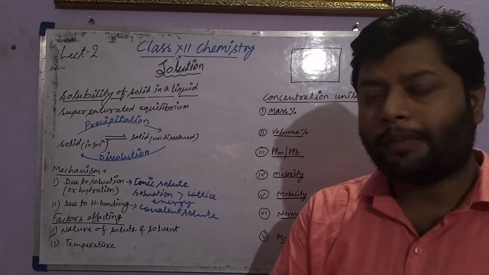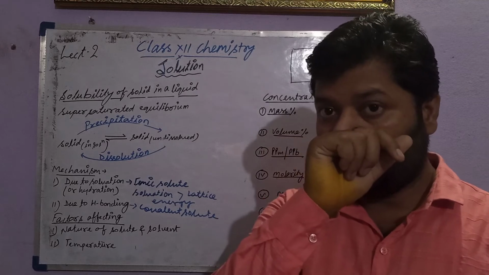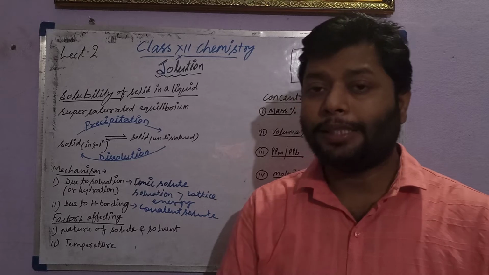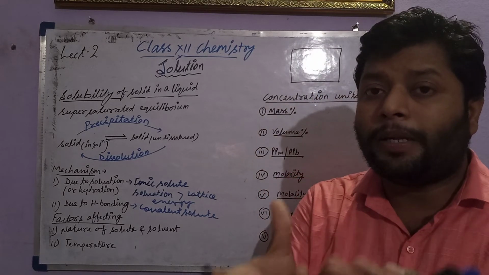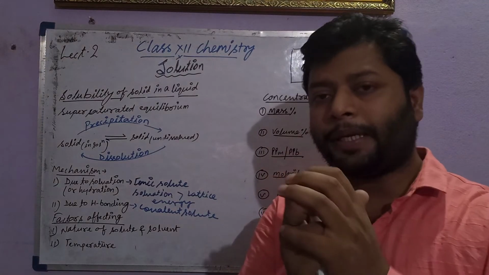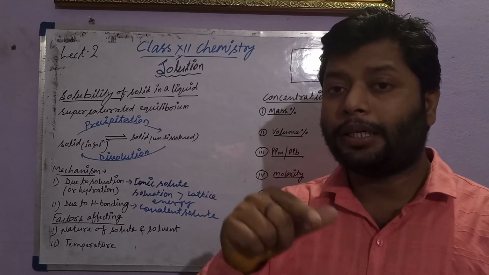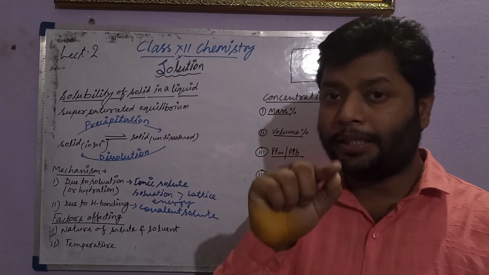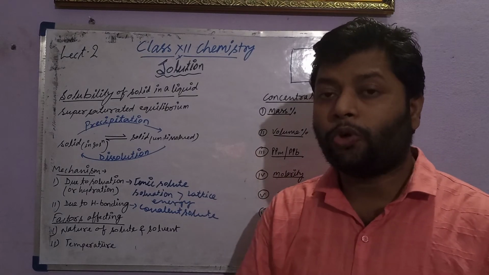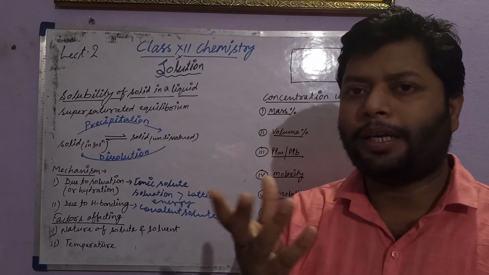Sometimes, for example, calcium carbonate is ionic but insoluble in water because it cannot easily dissociate. The force of attraction between ions in its lattice is stronger than the hydration energy. So hydration energy is not able to break the bond between the calcium and carbonate ions, so it is insoluble.